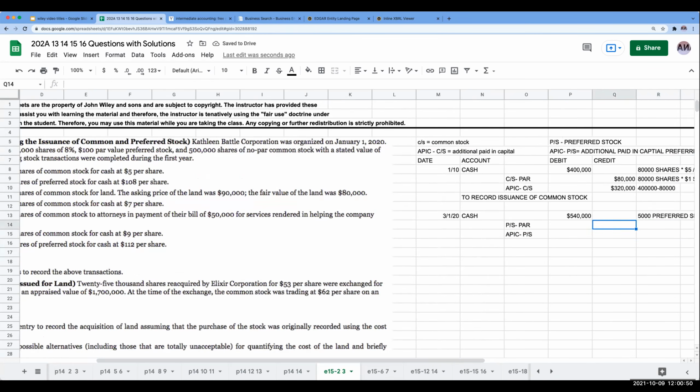It's at $100 par value, so it's 500,000. The difference we're just going to take to additional paid-in capital preferred stock. And this is going to record issuance of preferred stock.